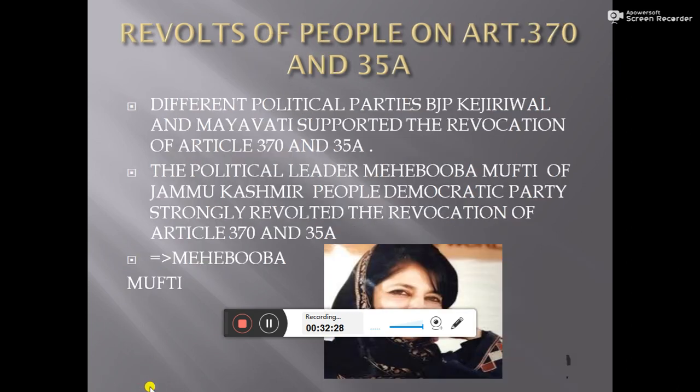Then coming to the next part, what were the reactions of people to Article 370 and 35A? Different political parties like BJP, Kejriwal's Aam Aadmi Party, and Mayawati supported the revocation of Article 370 and 35A. But some political leaders in Jammu and Kashmir, like Mehbooba Mufti, the leader of the People's Democratic Party, strongly opposed the revocation.